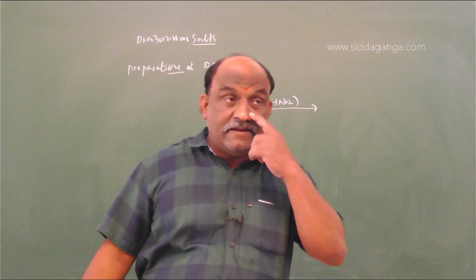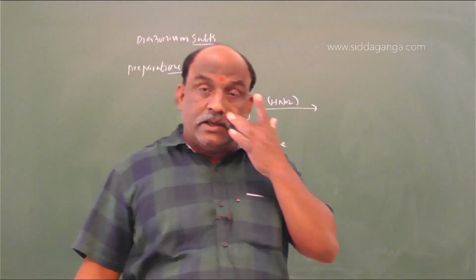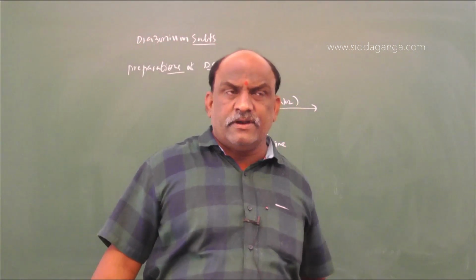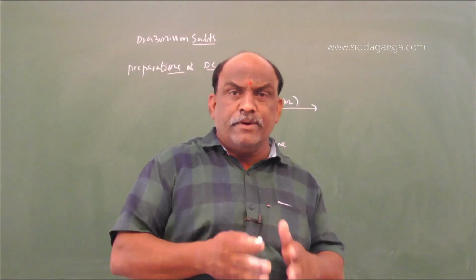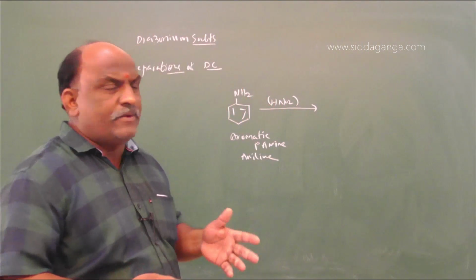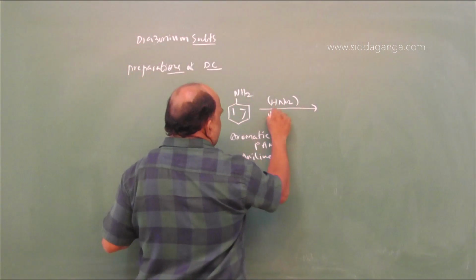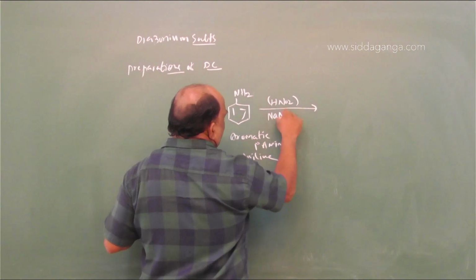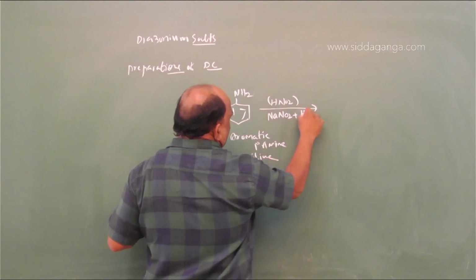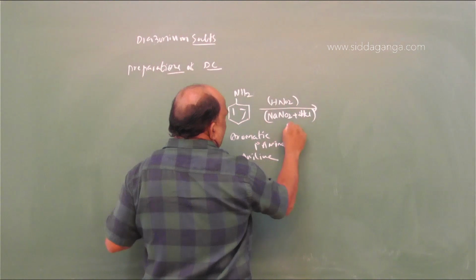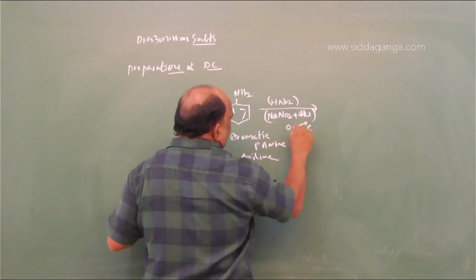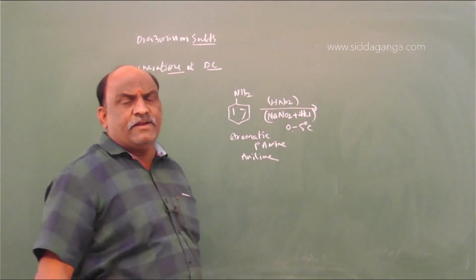This nitrous acid is completely unstable, so we should prepare it immediately, by taking NaNO2 plus HCl. The reaction takes place between 0 and 5 degrees centigrade.